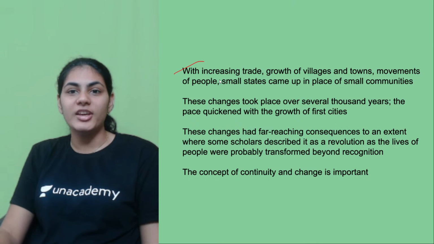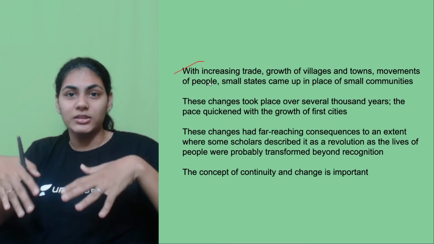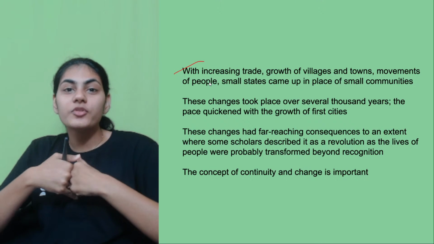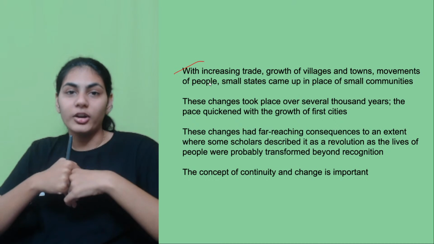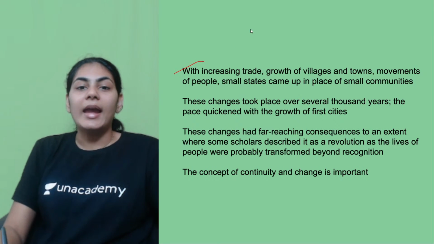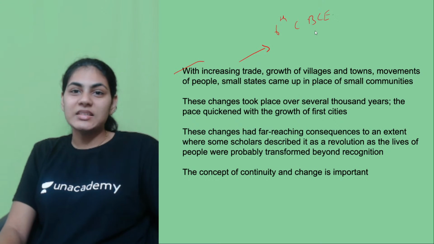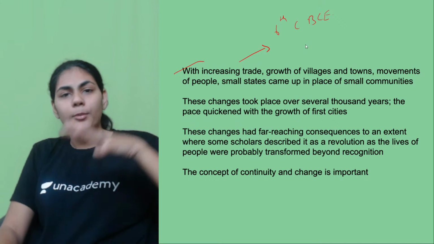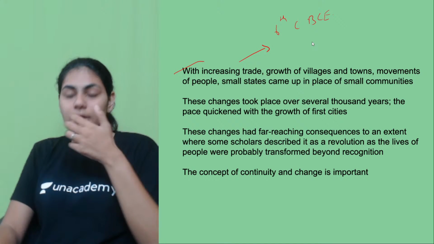Increasing trade, obviously, and the growth of villages, with people moving from one place to another. So this kind of led to the emergence of small states. This is a very important development we need to look at. To be very specific, the emergence of states, as in the previous classes, was coming up in the Indian subcontinent, but was also coming up in other parts of the world as well, right?